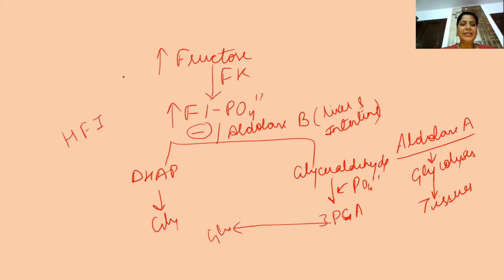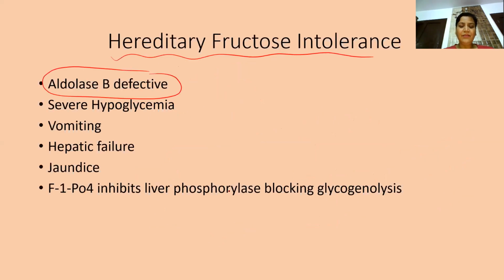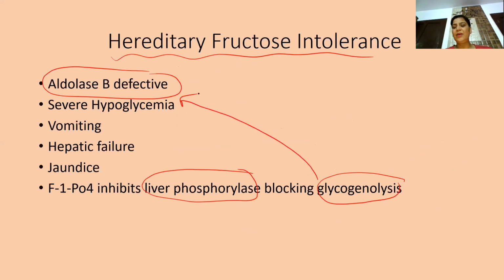Deficiency of fructokinase leads to fructosemia. So obviously what happens is, once this fructose 1-phosphate is produced, it is allosterically inhibiting liver phosphorylase. Liver phosphorylase means glycogen phosphorylase enzyme is being inhibited, thereby blocking glycogenolysis. If glycogenolysis is decreased or not occurring, it will lead to severe hypoglycemia, meaning no glucose will be there, leading to hepatic failure. Very important.